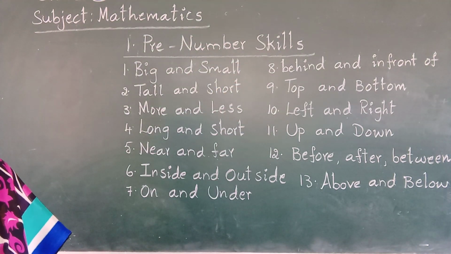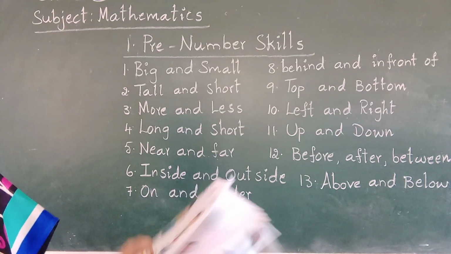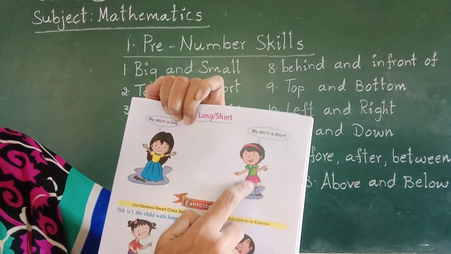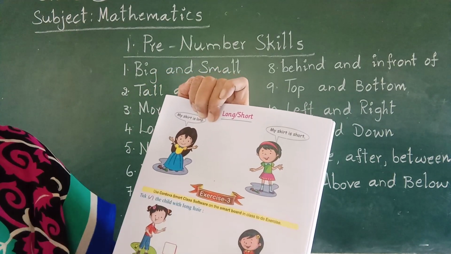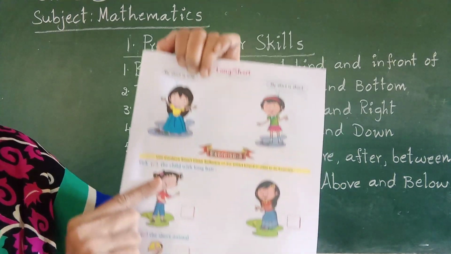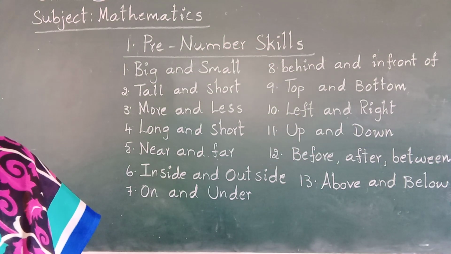These all are comparisons of things. Long and short. Long frock, short frock. Long hair, short hair. Snake is long. Caterpillar is short.